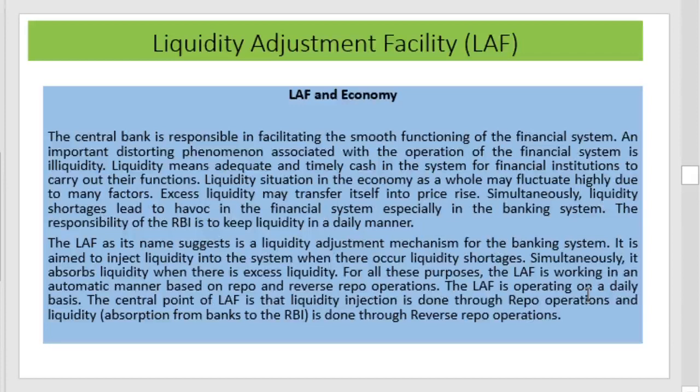Sometimes there will be excess liquidity, sometimes there will be shortage of liquidity. It is the duty of the central bank to keep the liquidity stable, and for that the RBI uses this mechanism. The two important tools used for this are the repo and reverse repo transactions.